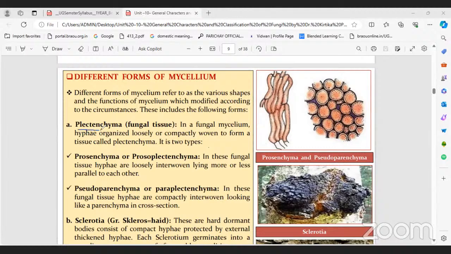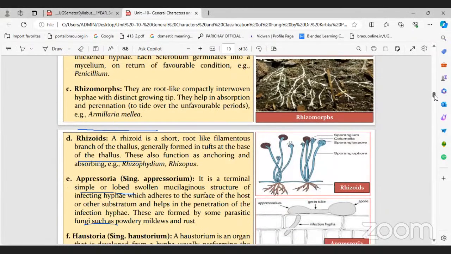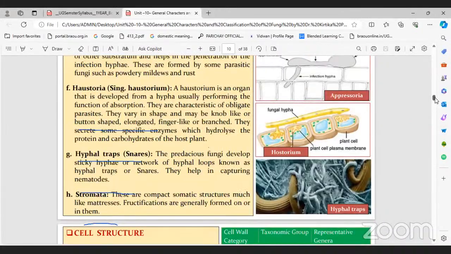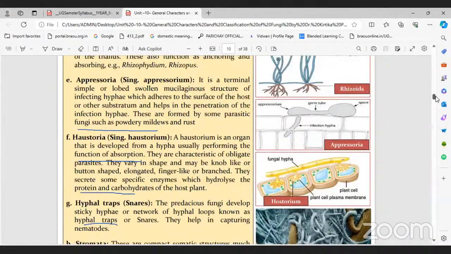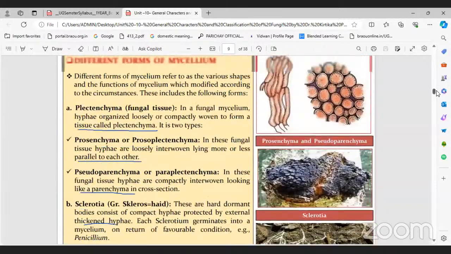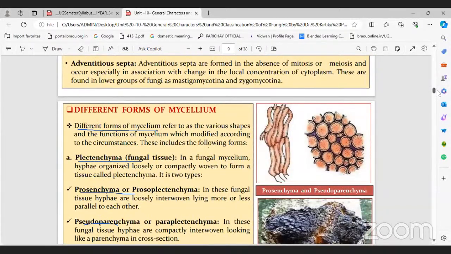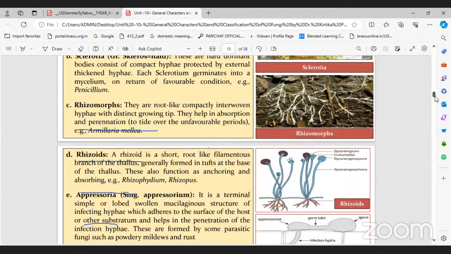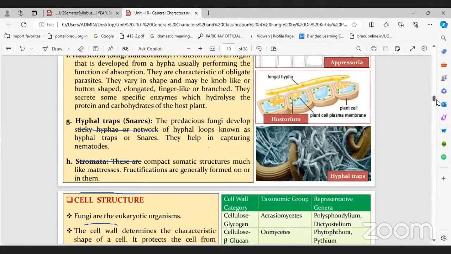Plectenchyma is one type of mycelium. Prosenchyma is one type of mycelium. Pseudoparenchyma, sclerotia, rhizomorph, rhizoid, appressorium, haustorium, and stomata. These are the different types of mycelium. First, let us discuss plectenchyma with a diagram. Actually, plectenchyma is not given diagrammatically, but anyway.